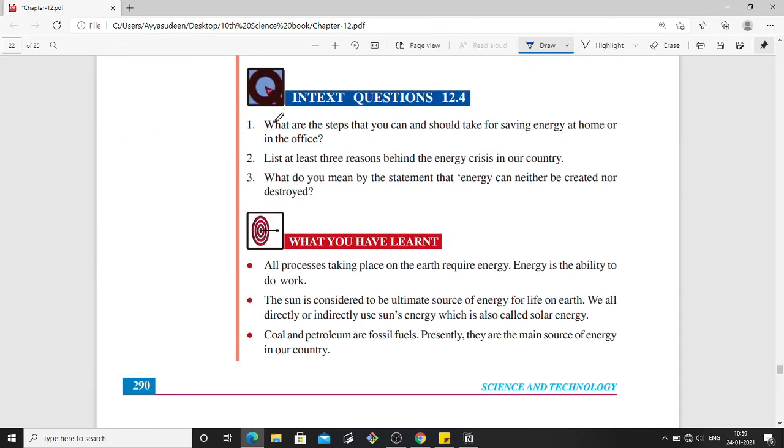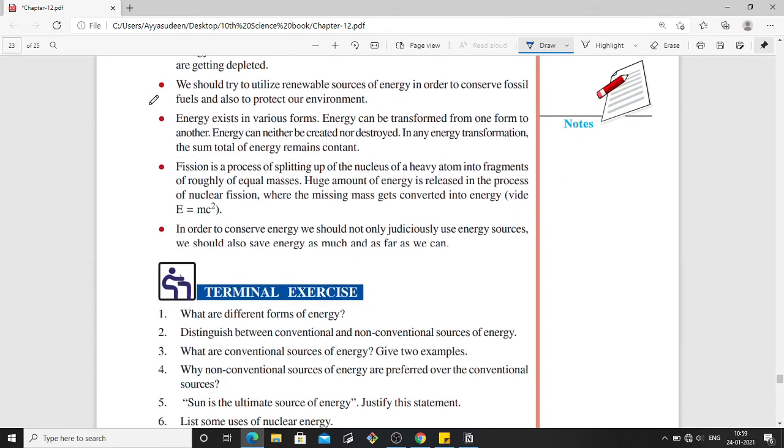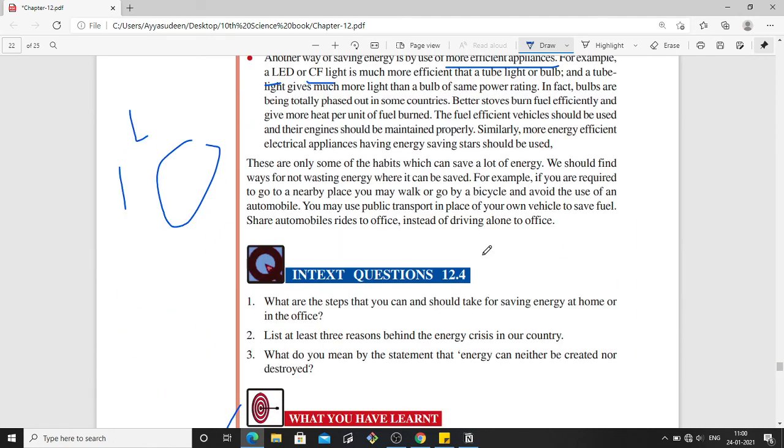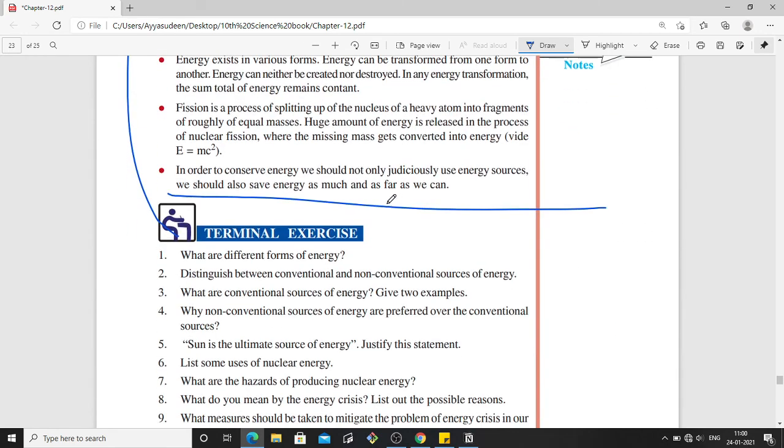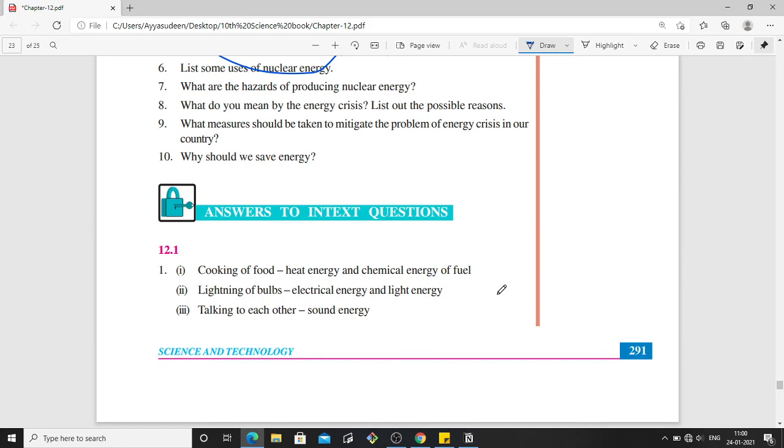Okay. So we have completed this lesson. As usual, you have to write this what-you-have-learned part as notes and send it to me, inshallah. And also don't forget to write the answers for the syntax questions and also the terminal exercise. These are very important. Okay.